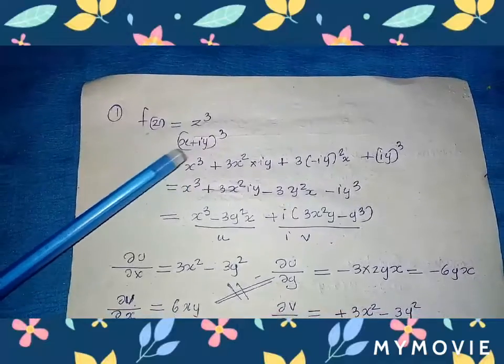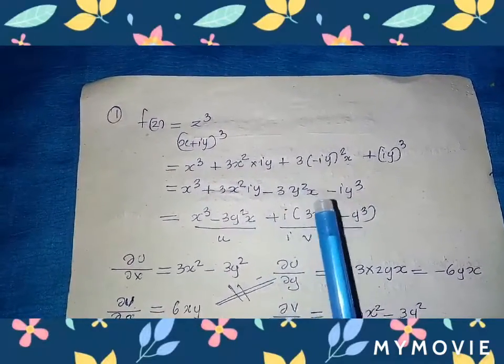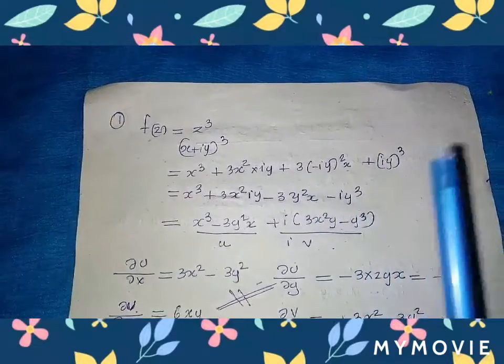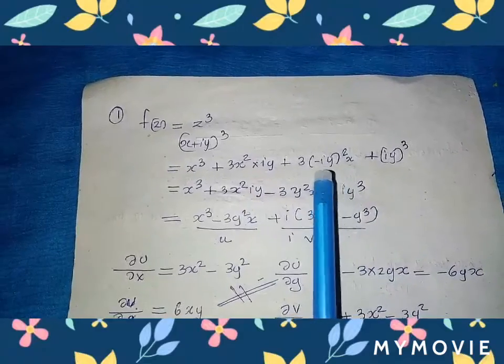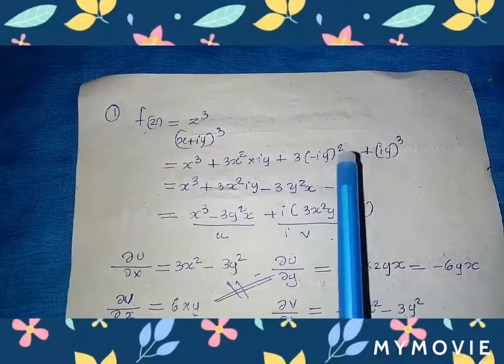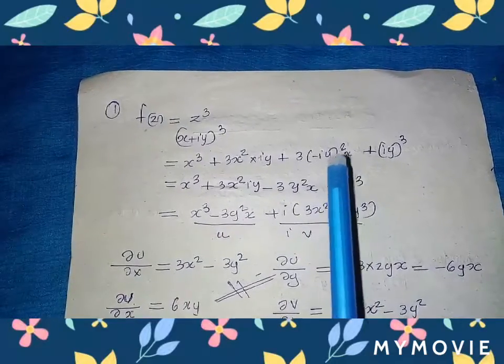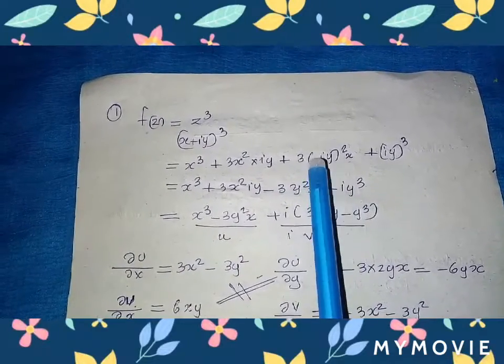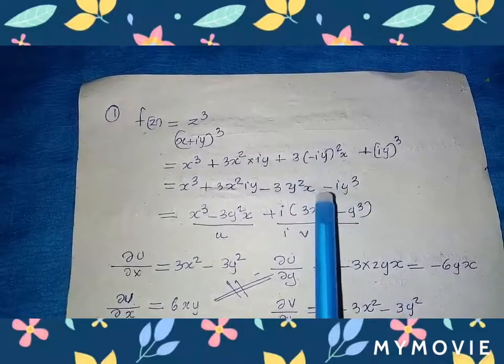Here, x cube plus 3 x square into i y plus 3 into (i y) square into x plus (i y) cube. From that we know i square is minus 1, and minus times minus is plus, so minus y square is here.